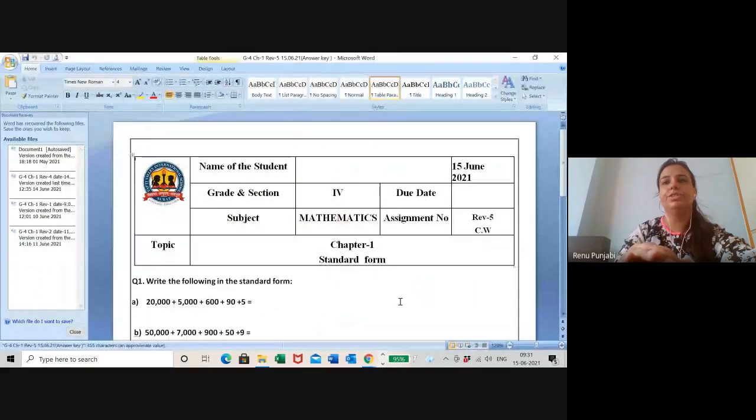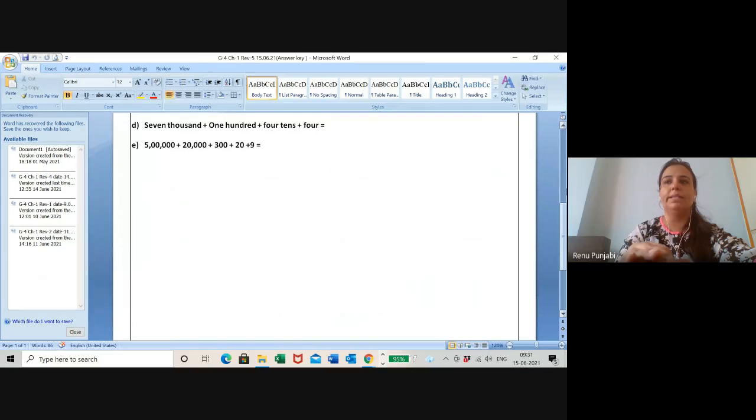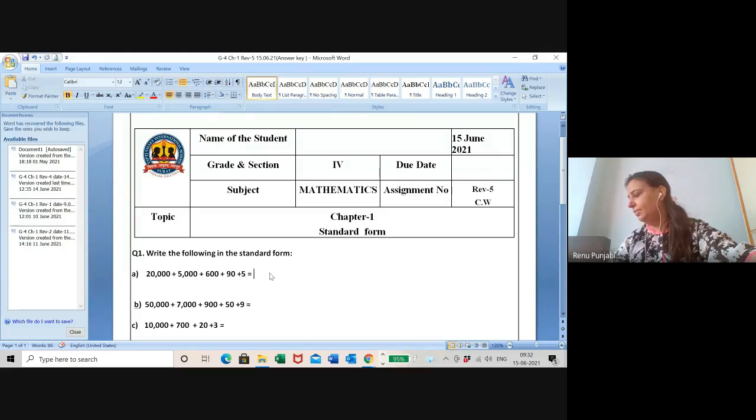We are going to do the revision 5. Today's date is 15 June. Revision 5 classwork topic is standard form. Yesterday we have done how to expand the numbers. Now, if expanded form is already given to you, how to do the short form and the standard form. Short form and standard form is the same. So it is 20,000, 5,000, 690 plus 5. This is in the expanded form. How will you write it in the short form? I will ask the child name and that child will only answer me. I will call your name.